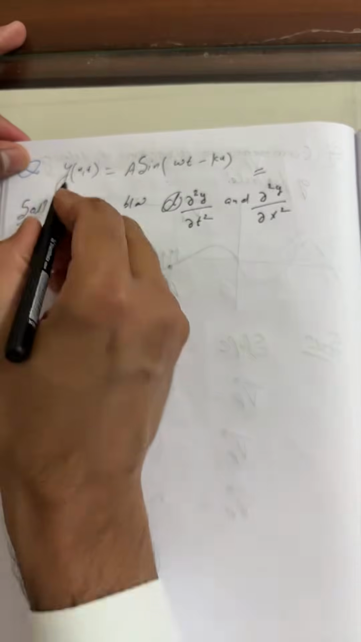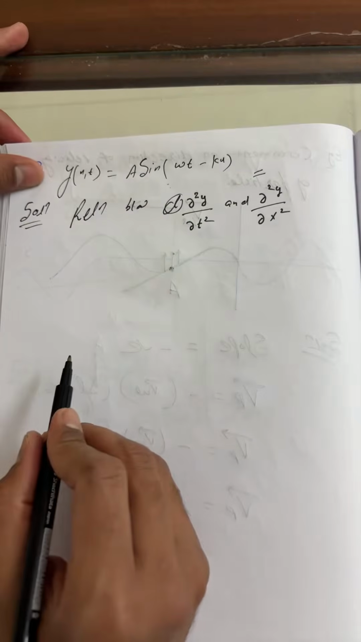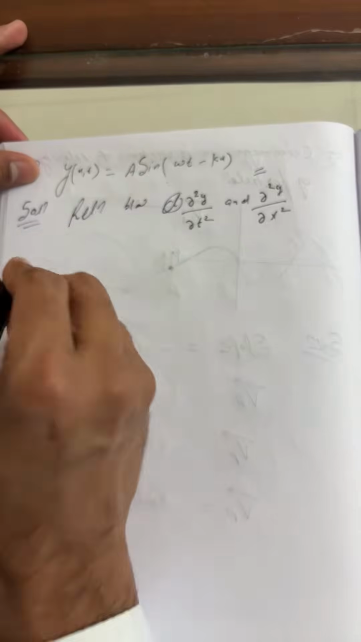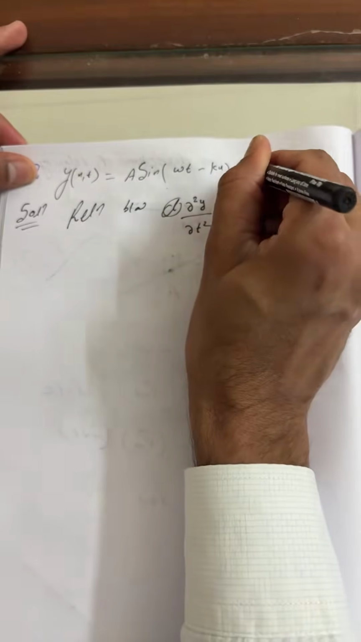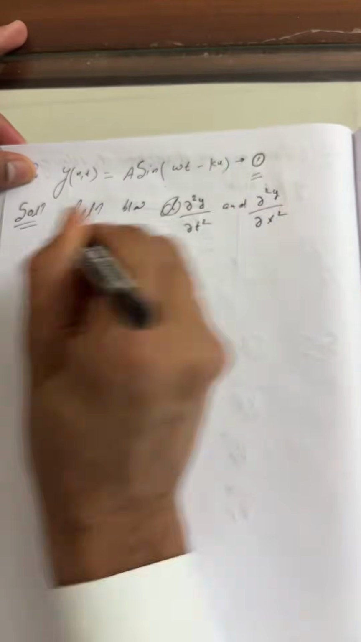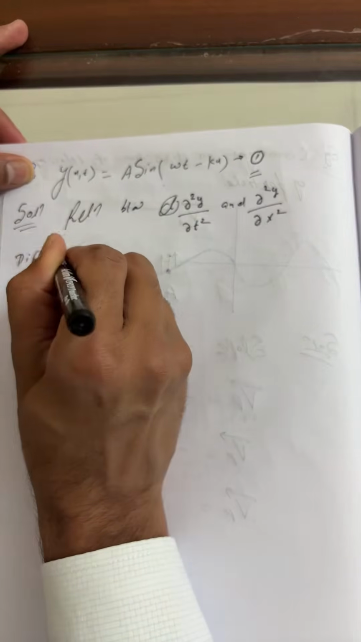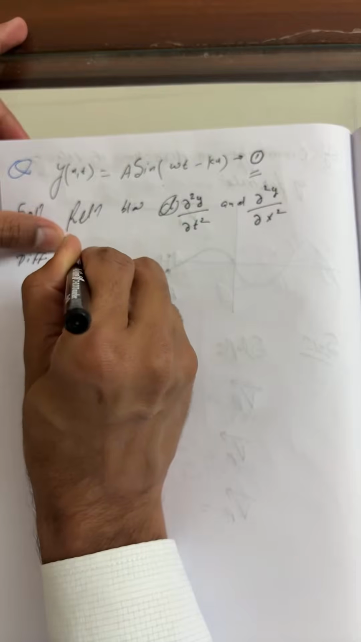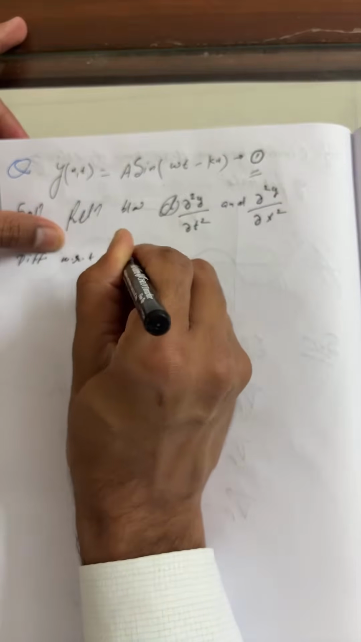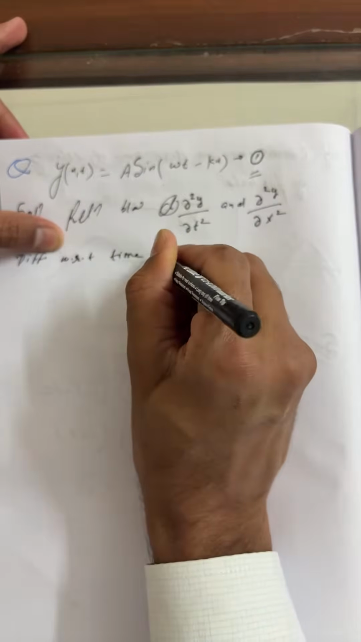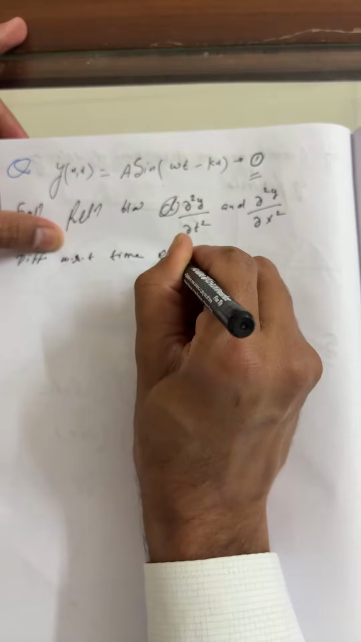Okay, so now I'm going to differentiate the first time with respect to time. So this is, let us say, equation number one. So students, now I'm going to differentiate y with respect to time, equation one.